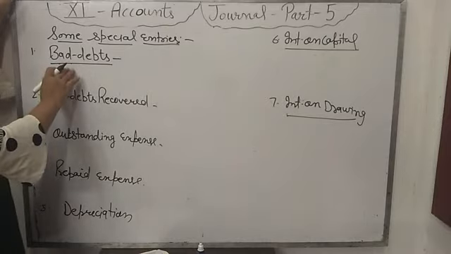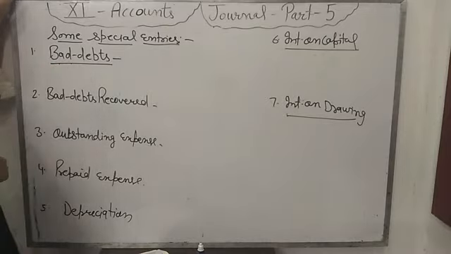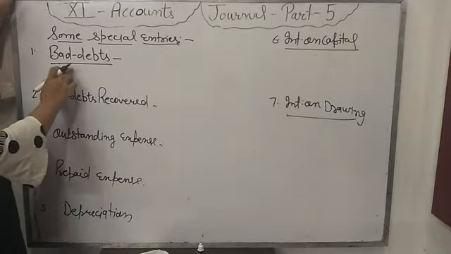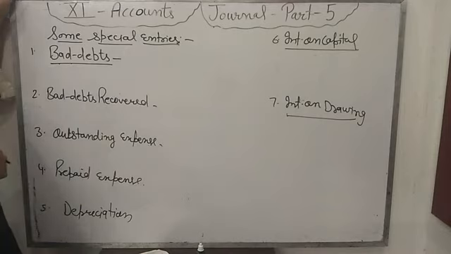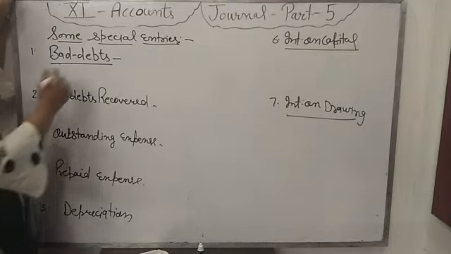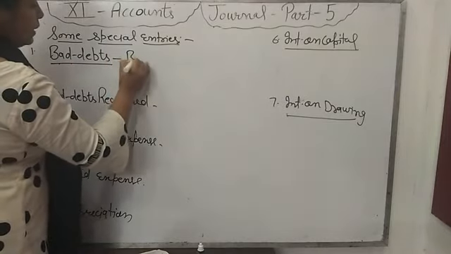So bad debts is a loss of the firm. Bad debts is the money that is due from the debtors but not received from them. Bad debts is the loss of the firm, and all the losses are debit according to the nominal account rule. Then which is the entry for this? Bad debts